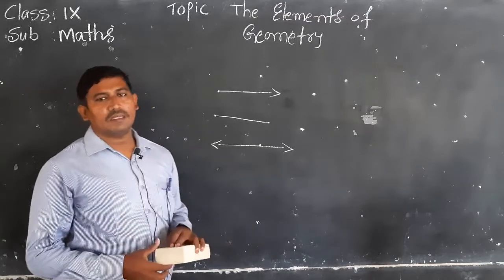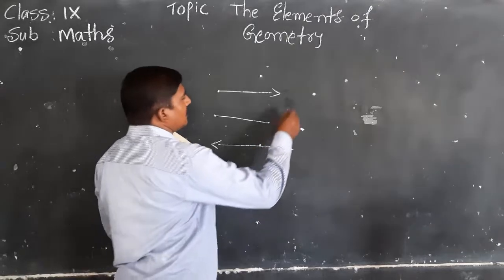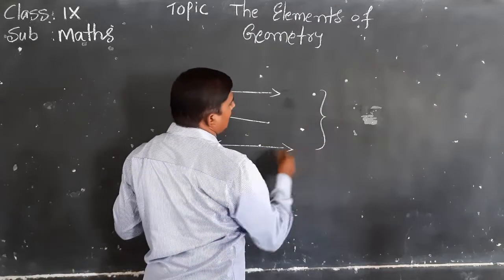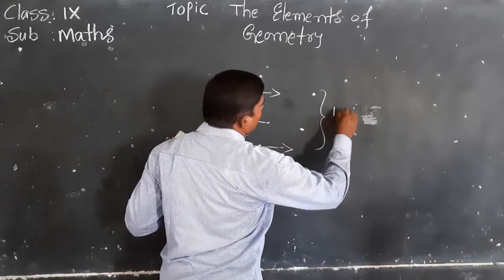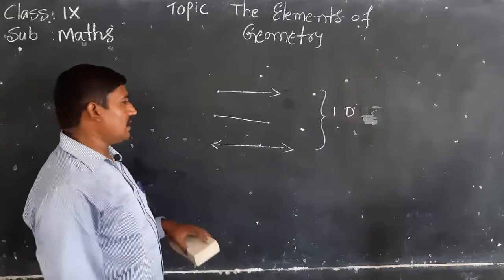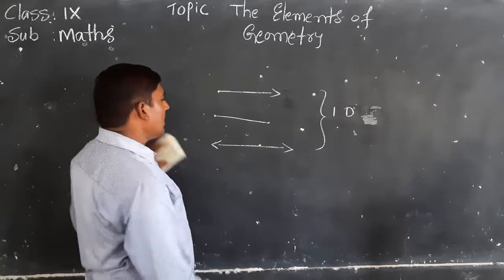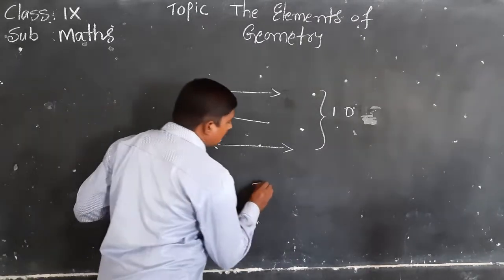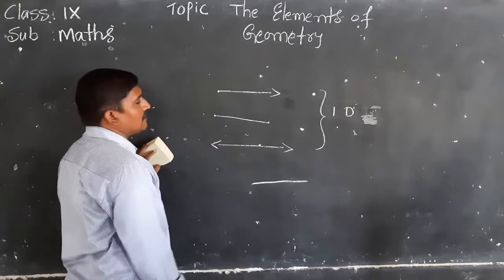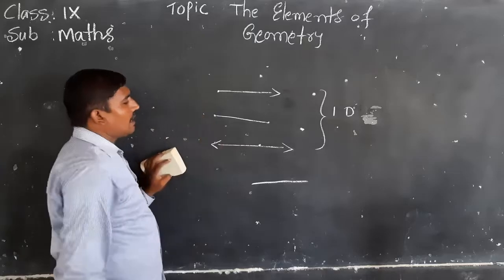There is no height, no breadth. So for these three, we say these are 1D, one dimensional figures. Take a scale, a ruler, and draw one line; that is called a line, line segment, or ray.